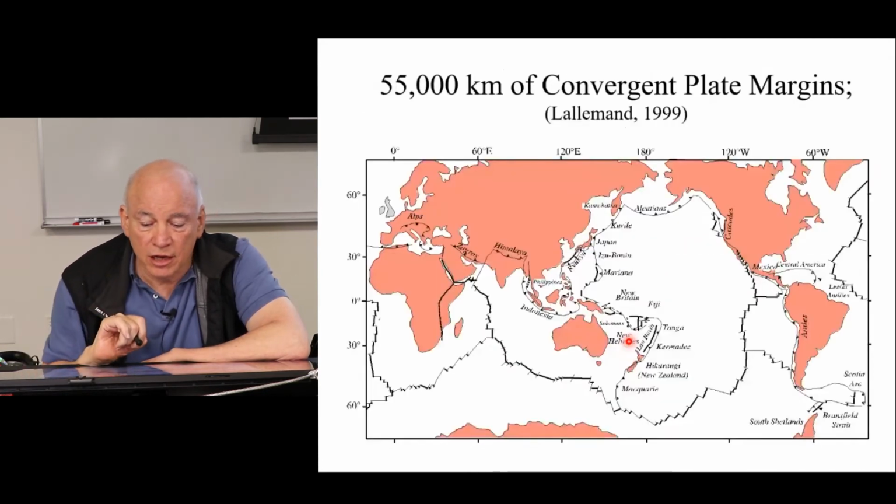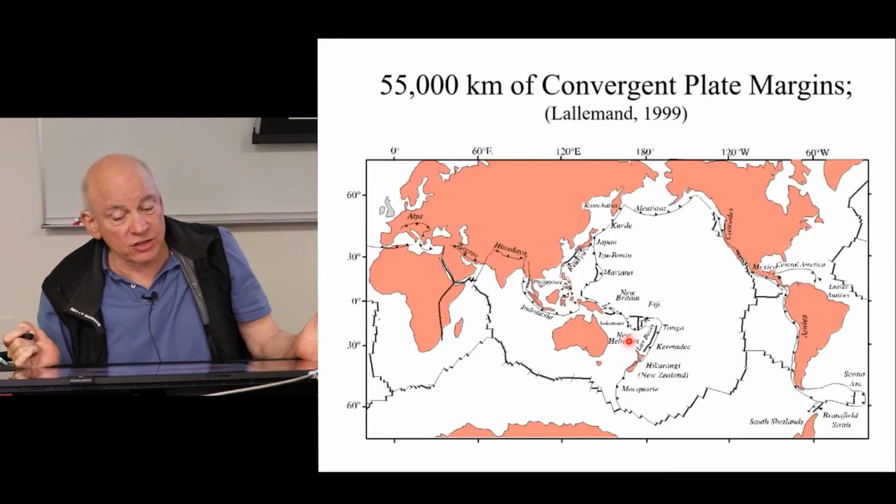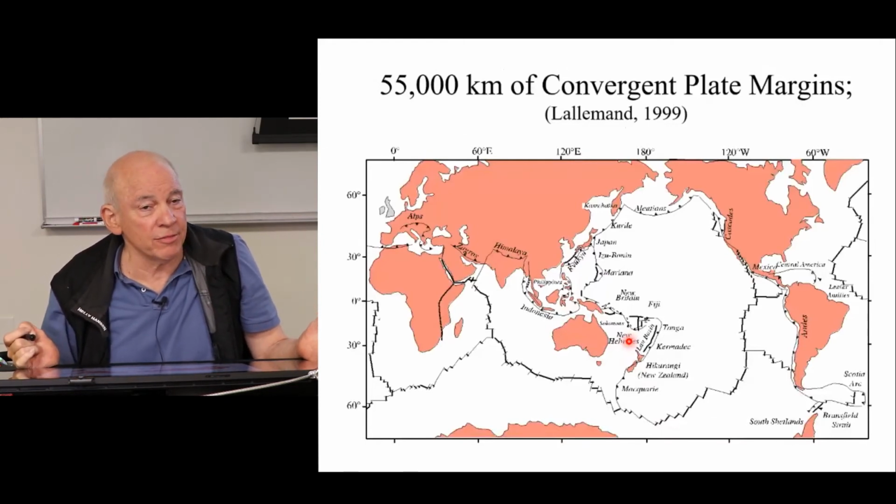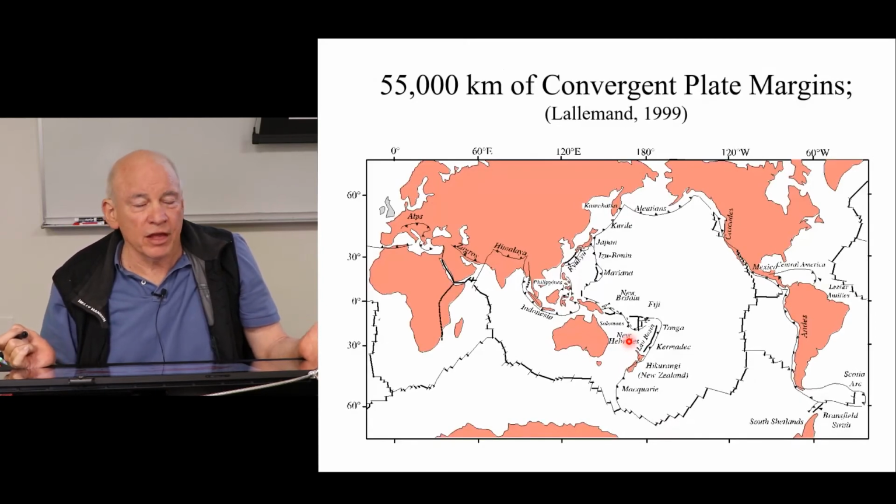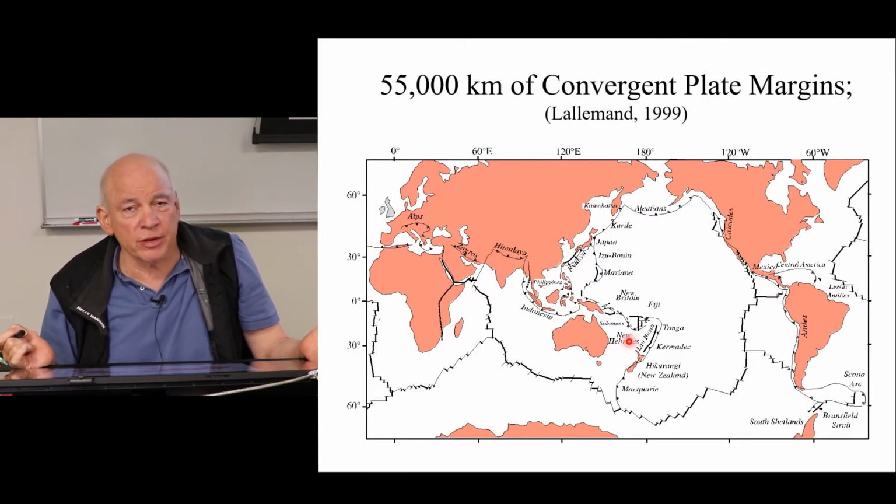There are about 55,000 kilometers of convergent plate margins. It looks like the seam of a baseball. Basically, wherever there's a spreading ridge, there has to be at least one convergent plate margin for that oceanic lithosphere to be consumed.